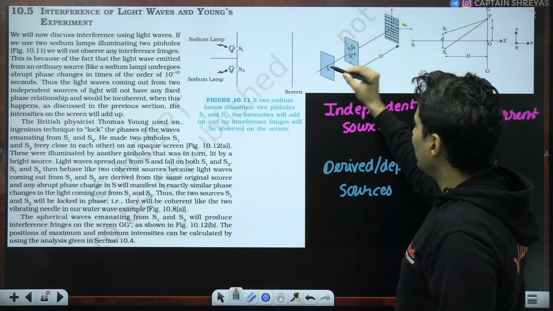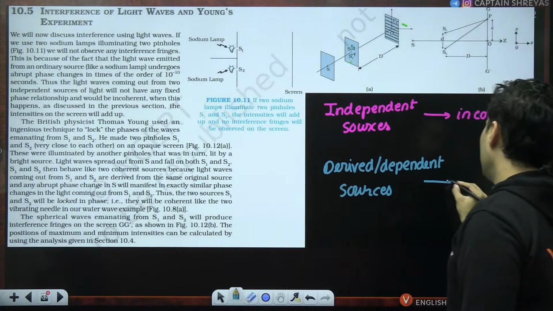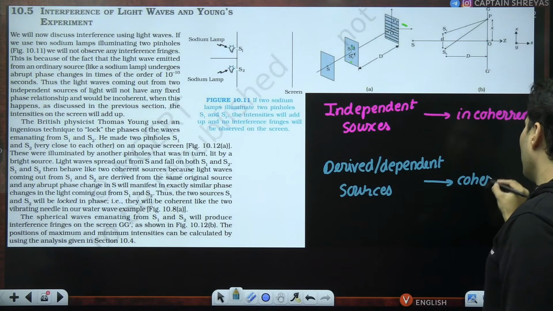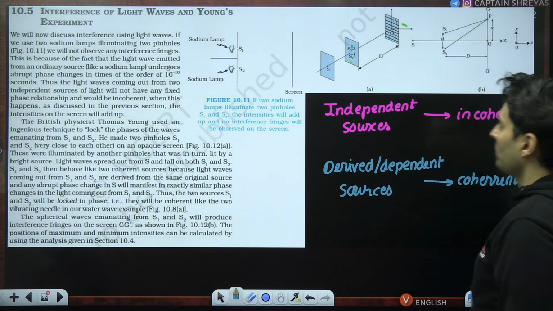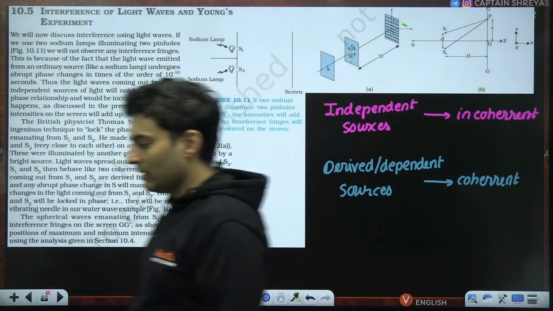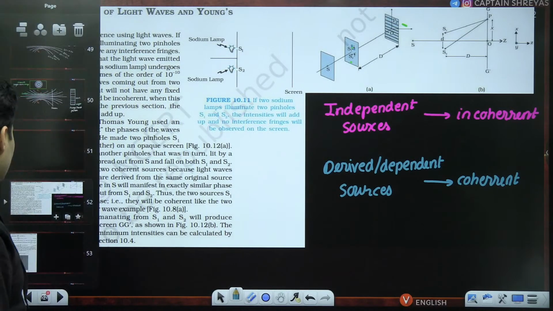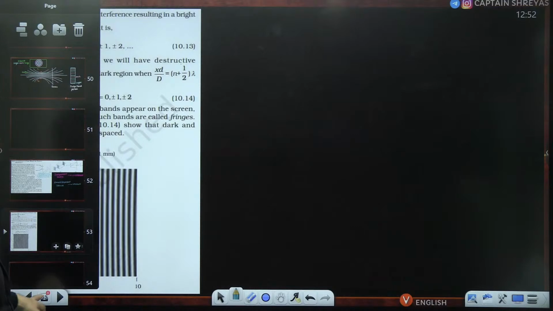These two slits were dependent on this, they were derived from the original source. They will be always coherent in nature. This setup is then called as the Young's experiment, YDSE setup. This is basically then called as the Young's double slit experiment or YDSE setup.